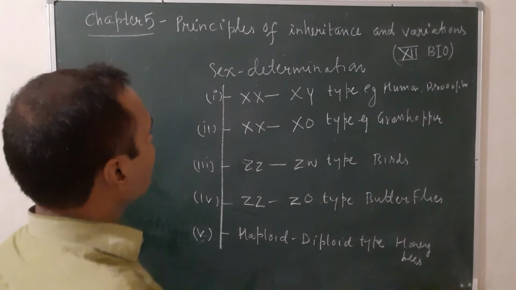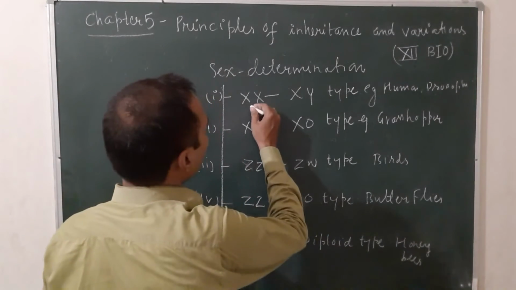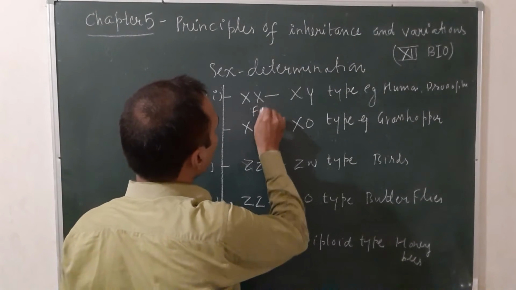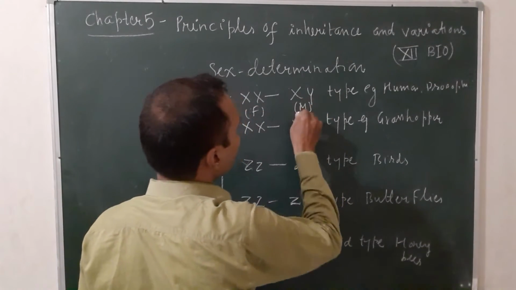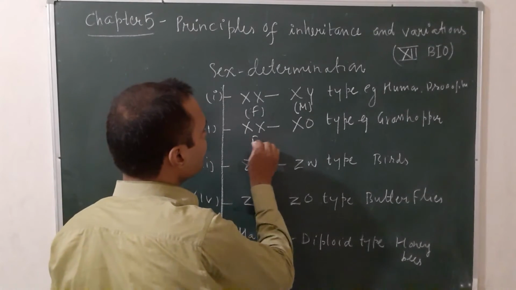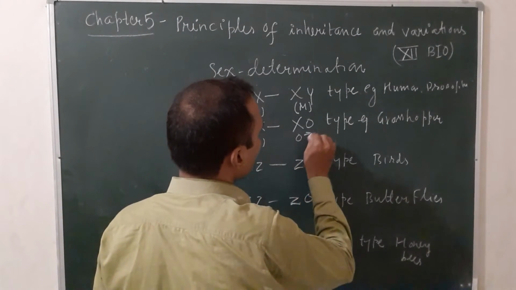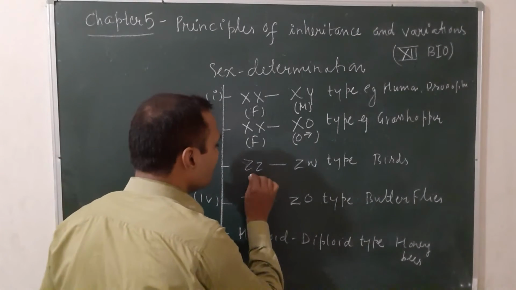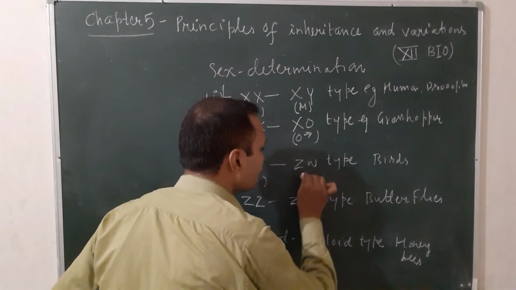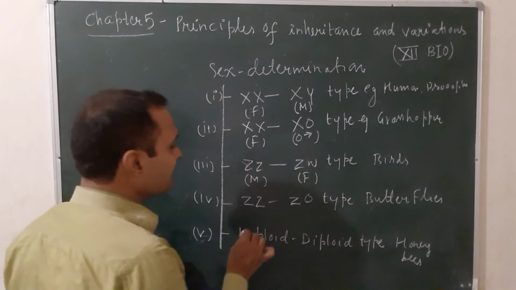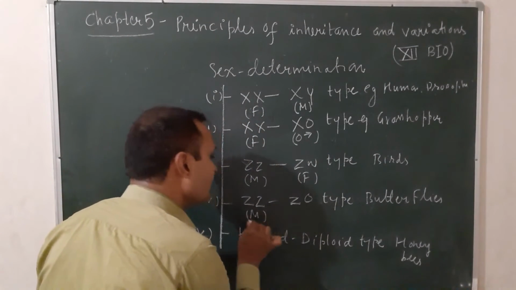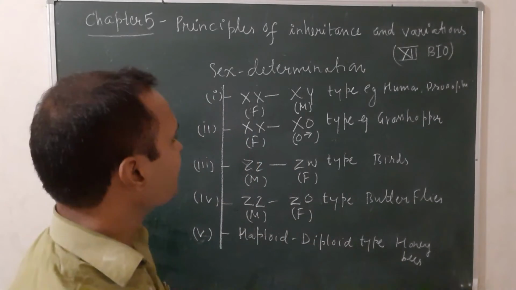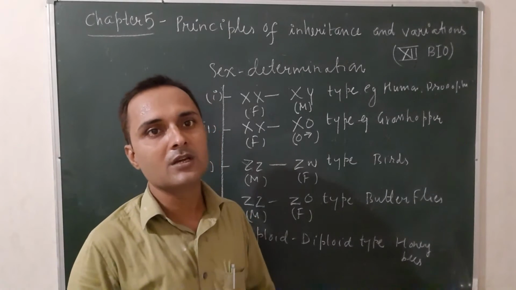Let us see in case of XX, XY type, XX is the female and XY is the male. In XX, X0 type, XX is female, X0 is male. In ZZ, ZW type, ZZ is male and ZW is female. In ZZ, Z0 type, ZZ is again male, Z0 is female. So this is all about the various types of sex determination found in living organisms.